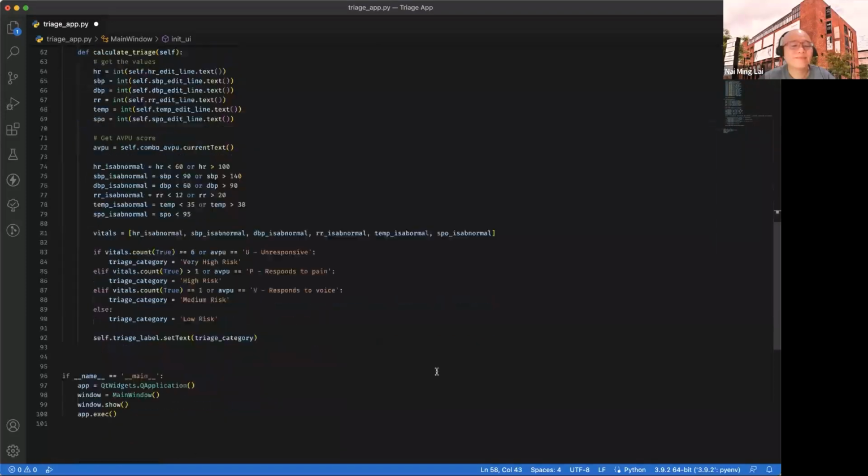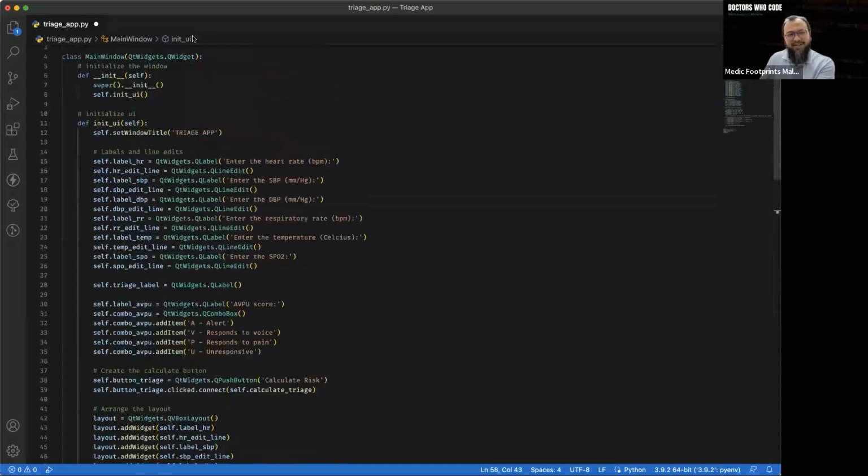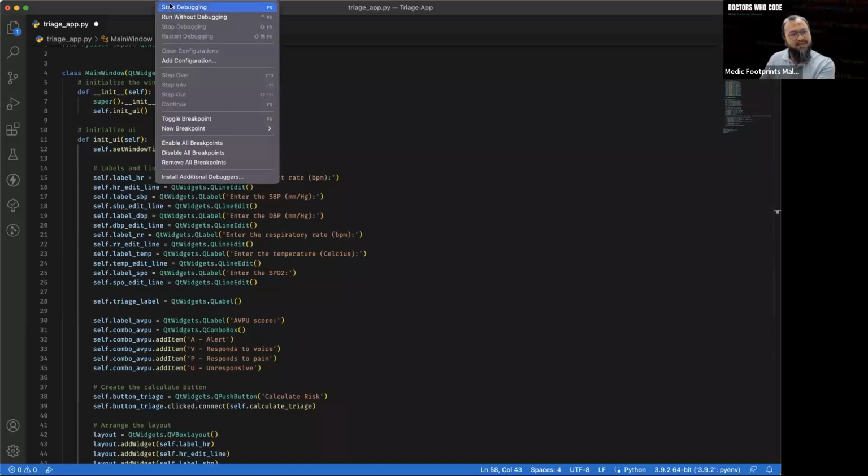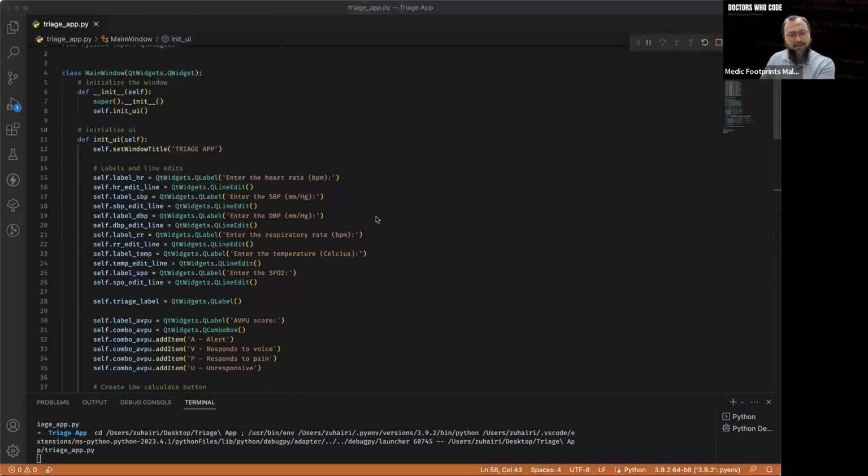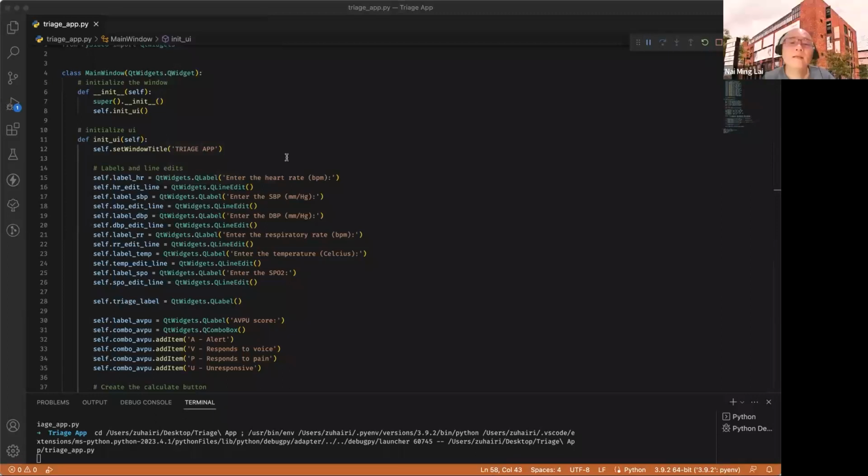So let's see how it is going to run. Let's see if there's some error in this program. Okay, start debugging now. Okay, heart rate, let's try. Prof, you give the value based on the patient just now. Heart rate of the patient, let's see, it was 90 beats per minute.